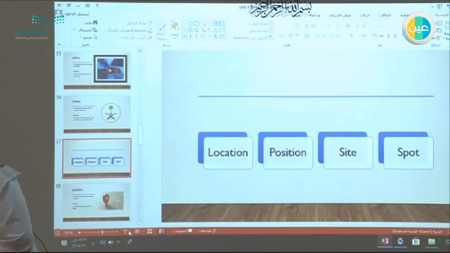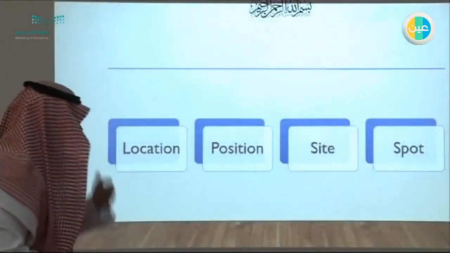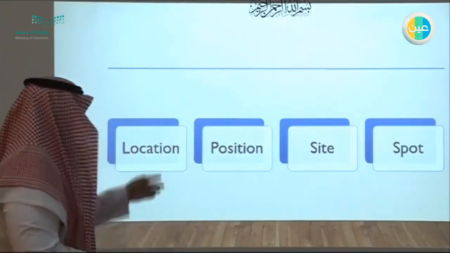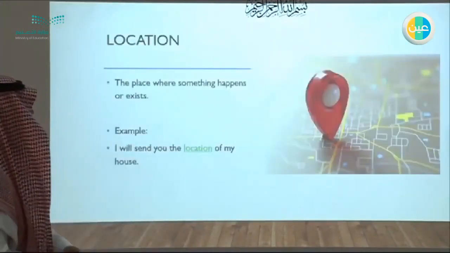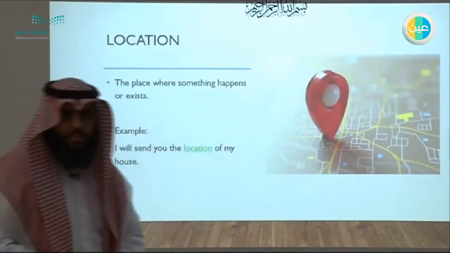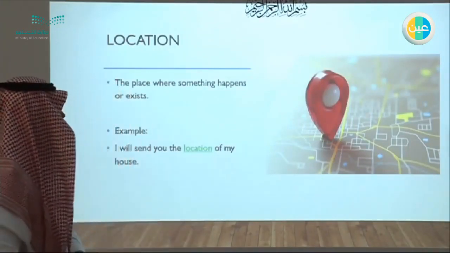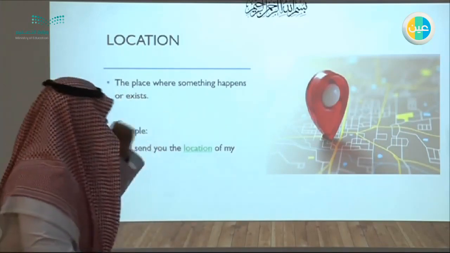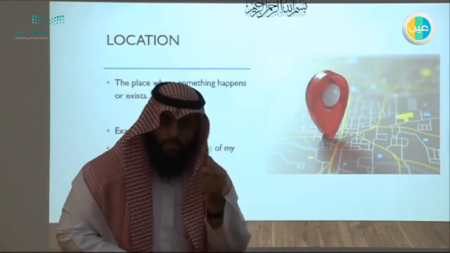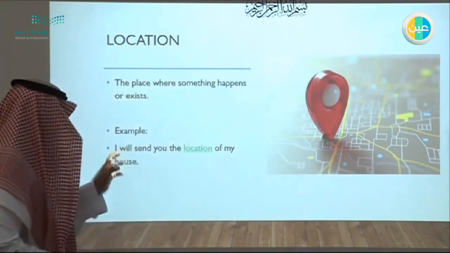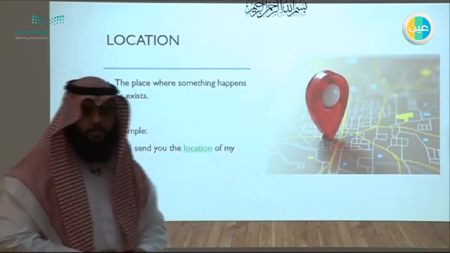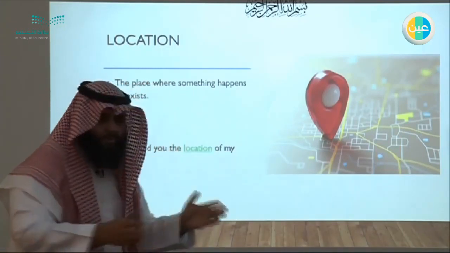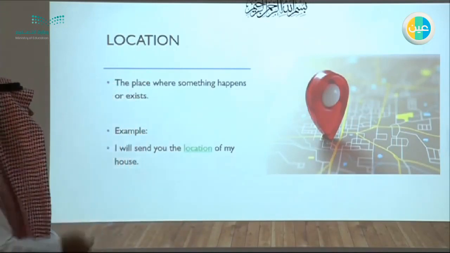So the next four are location, position, site, spot. So what's the meaning of location? Everyone knows location now with the location maps and applications. The place where something happens or exists. For example, I will send you the location of my house. So it's a simple location, a position in a space.